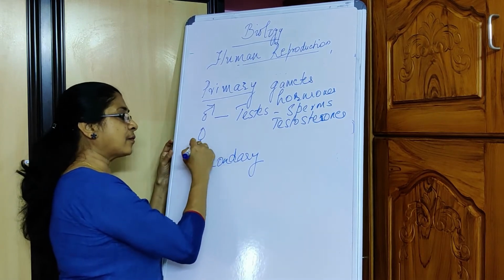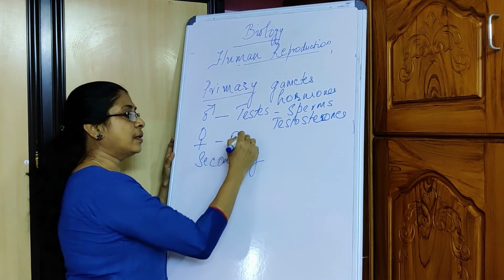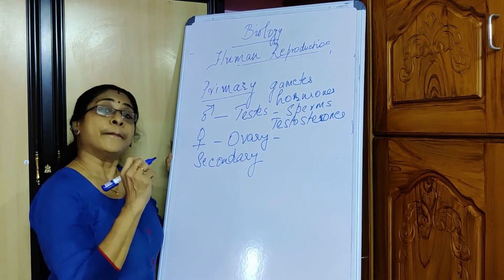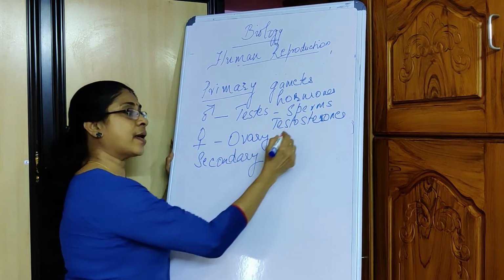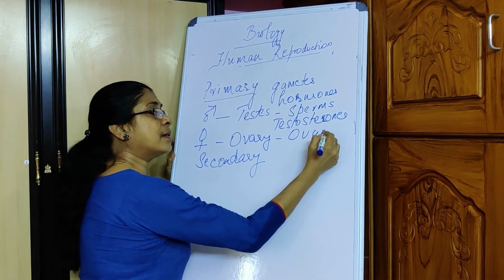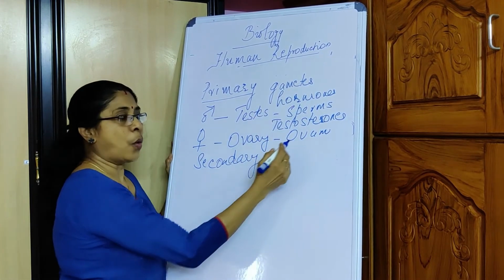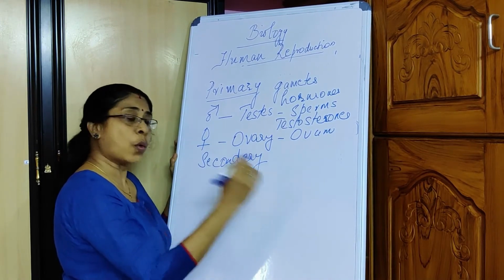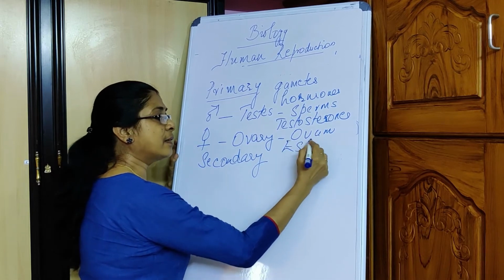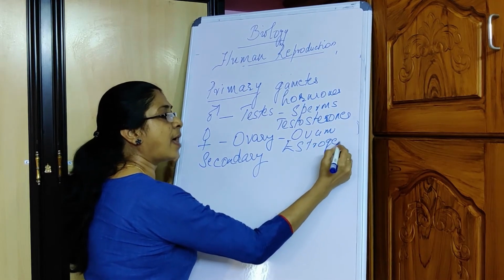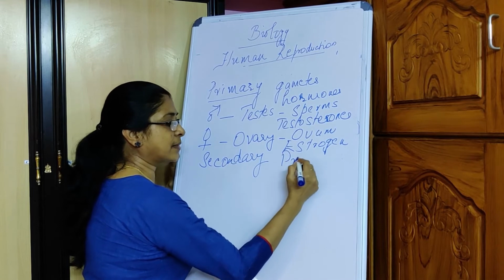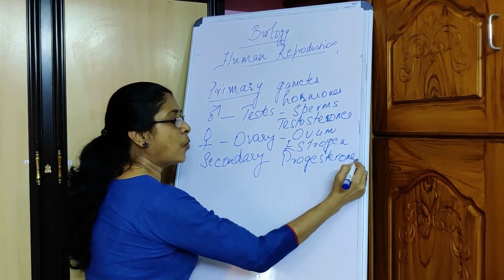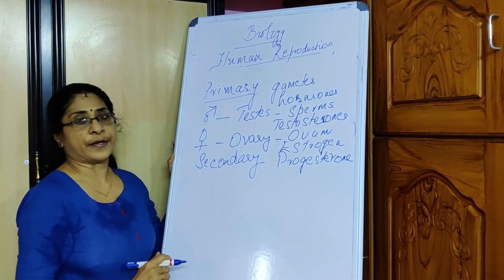Now, in the case of females, obviously the ovary is the primary sex organ. Now why? Because the ovary is capable of producing the female gamete, ovum, as well as the female sexual hormones, namely the estrogen as well as the progesterone. So that makes the ovary the primary sex organ.